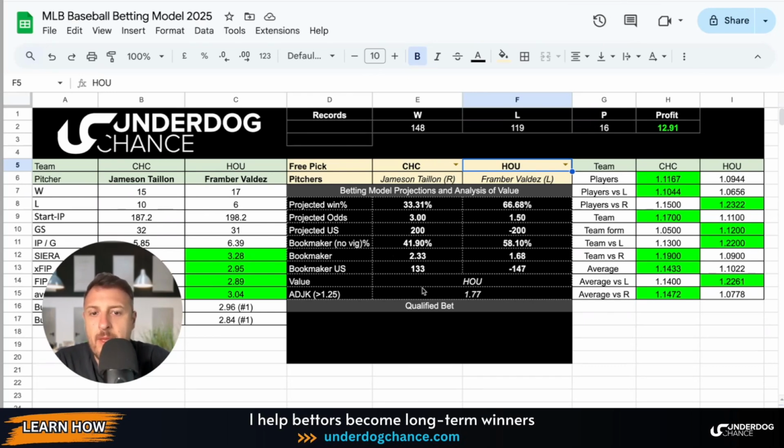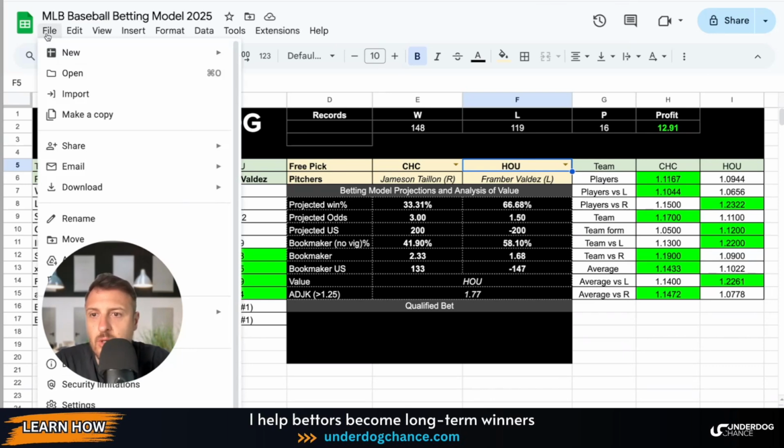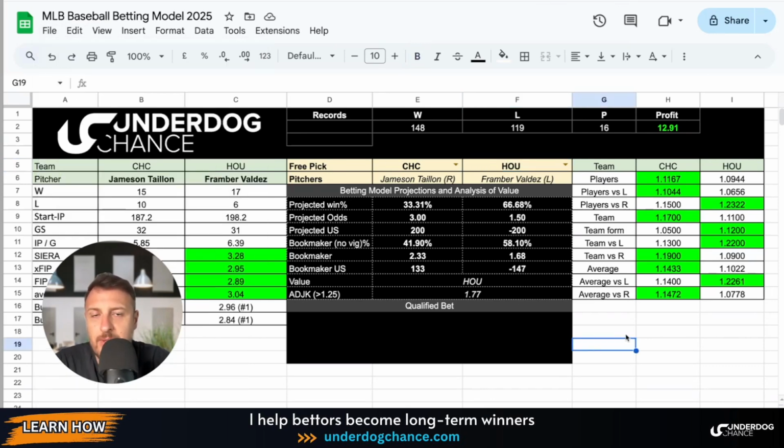Okay, so what we will do first, go to Google Spreadsheets. So simply type in Google Sheets. This is the minimum tool every sports bettor should have. If you use only a mobile phone, you will not win at sports betting. Every sports bettor should use a computer or PC. It doesn't need to be fancy, but you need to have a computer. You need to sit down and you need to make analysis.